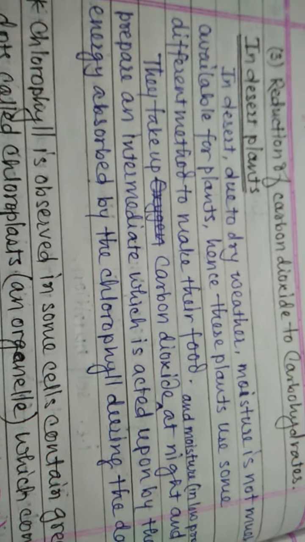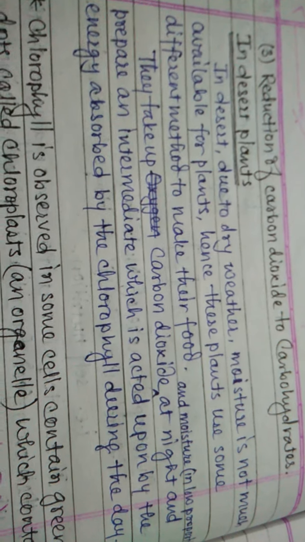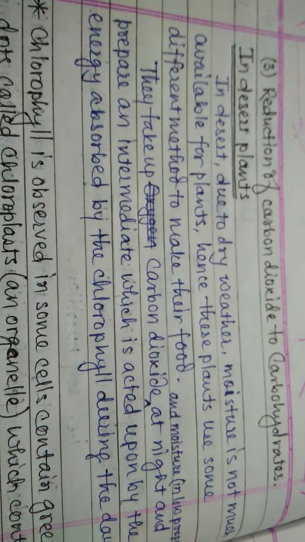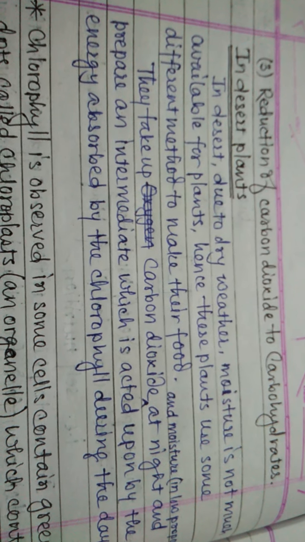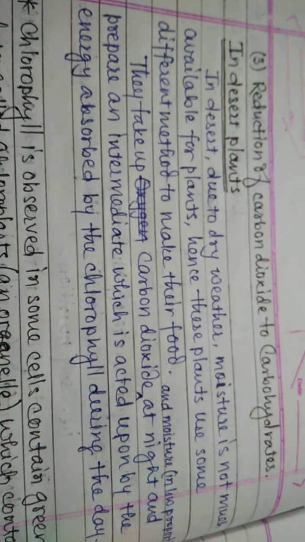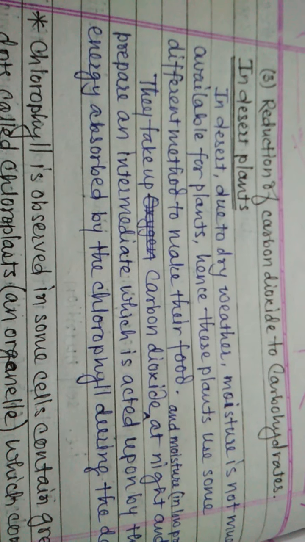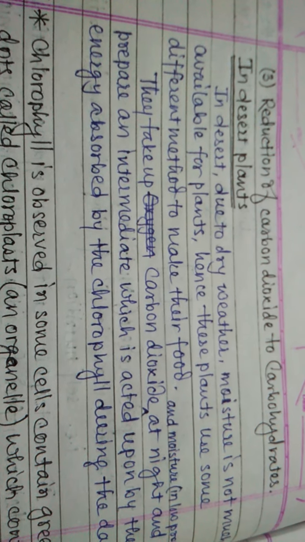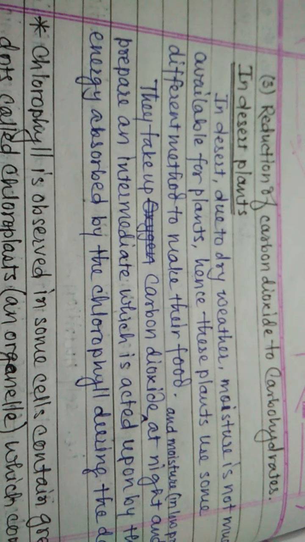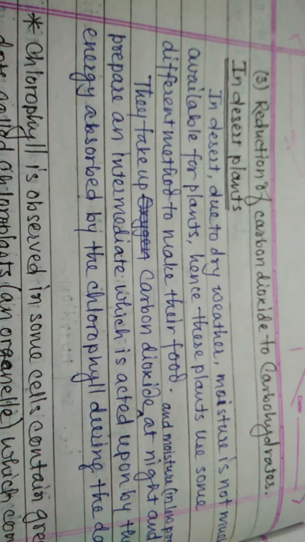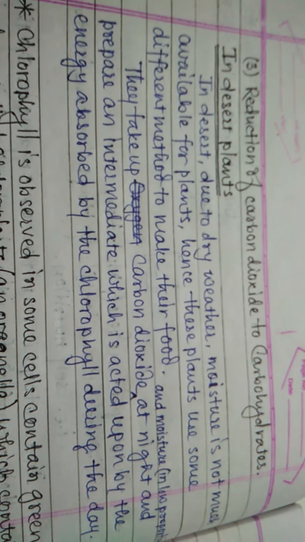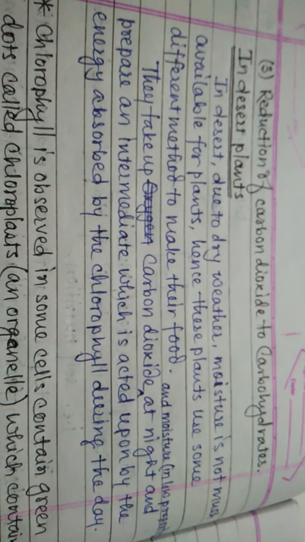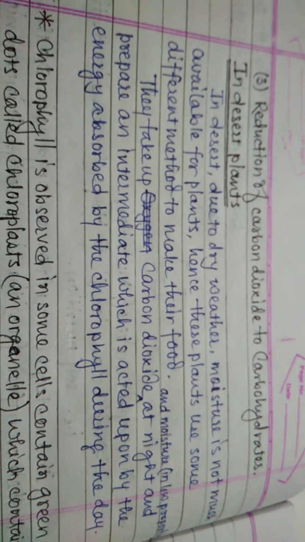Now, in normal plants, the photosynthesis process occurs throughout the day, but in the desert there is scarcity of water. Due to dry weather, moisture is not much available for plants.